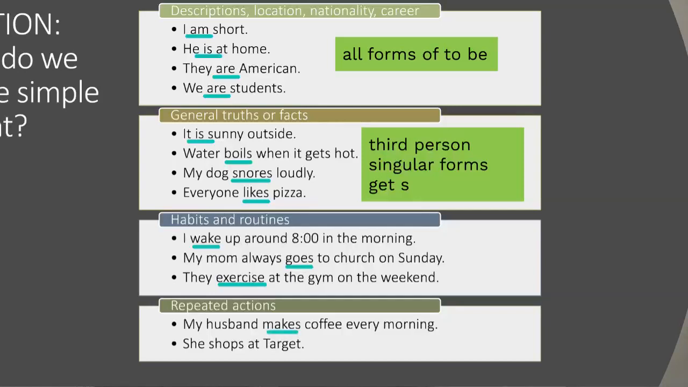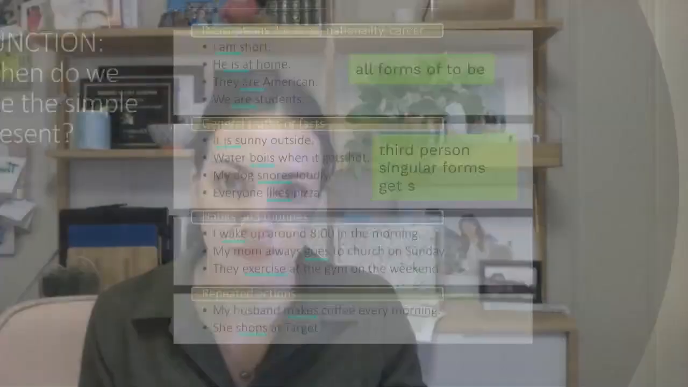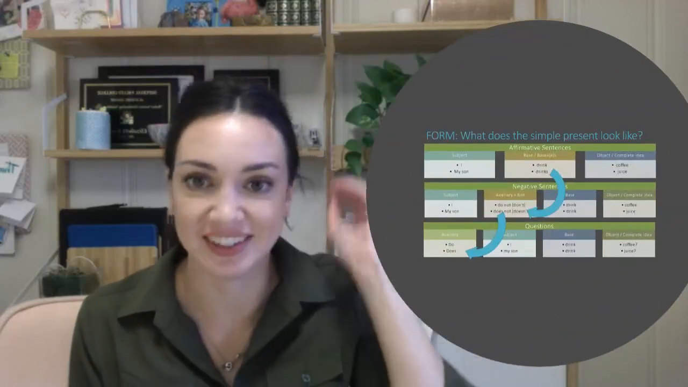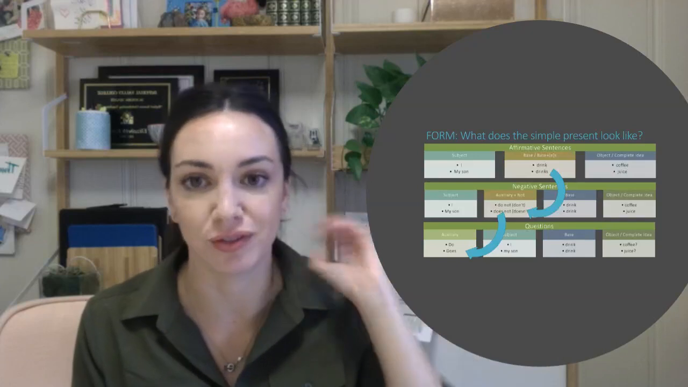Third person singular gets an S. So my husband makes coffee. She shops at Target with an S. But again, I, you, we, and they are going to have that base form with no S. Hopefully that makes sense and sounds familiar. Similar rules to what we've been talking about so far.